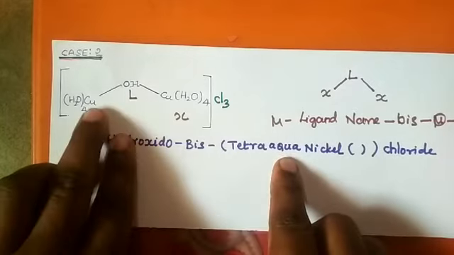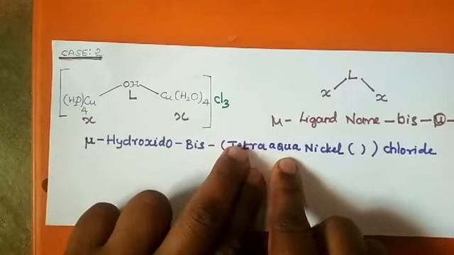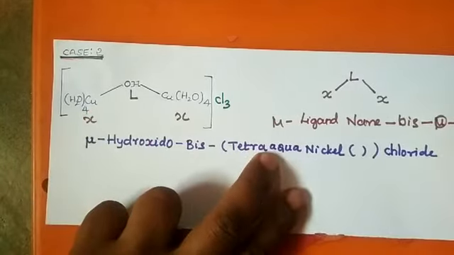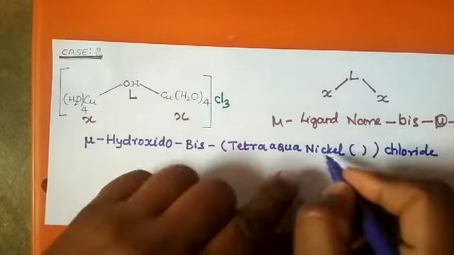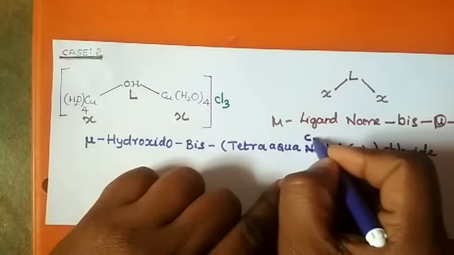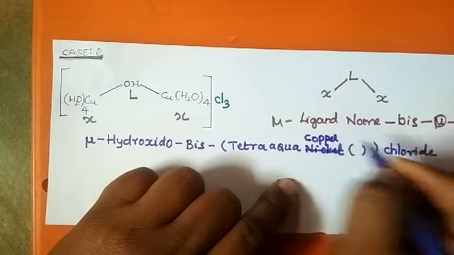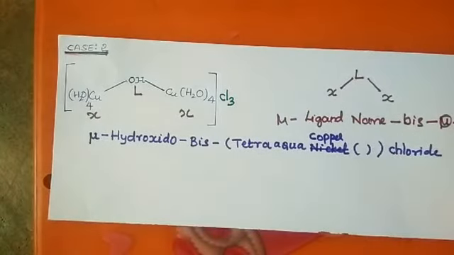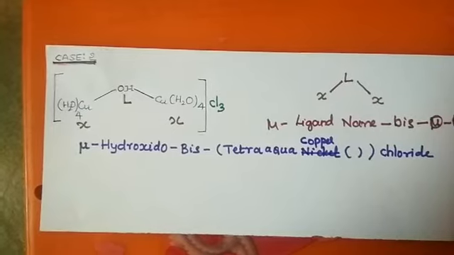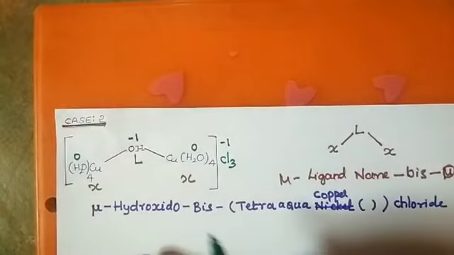The metal is copper, we are using copper. Because we are using copper, you write the name copper, not nickel. Sorry students, you write copper. Then you leave the valency. How to calculate? I already explained previously. Now you calculate the valency.